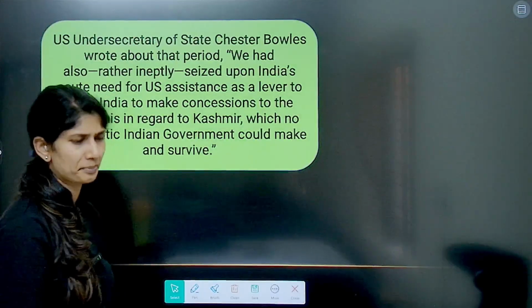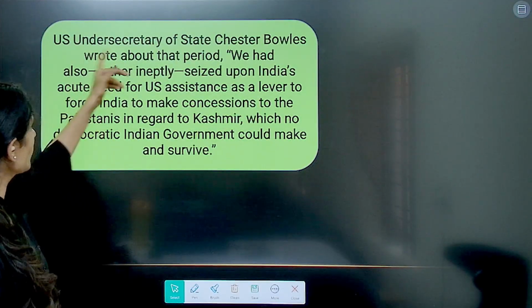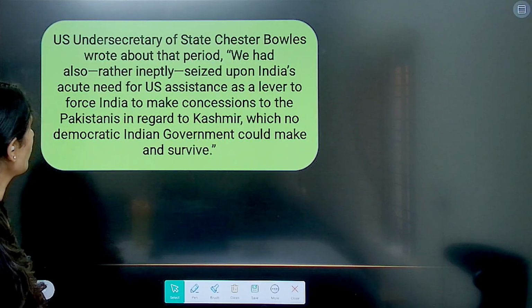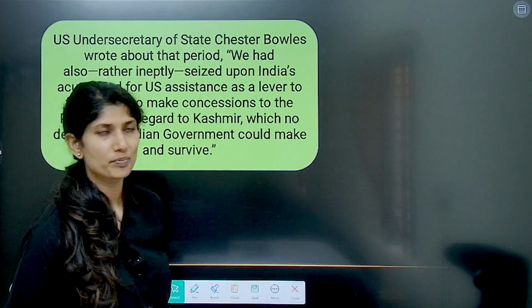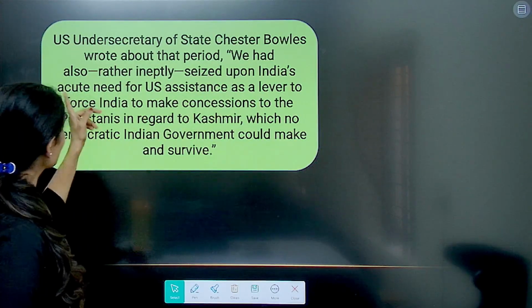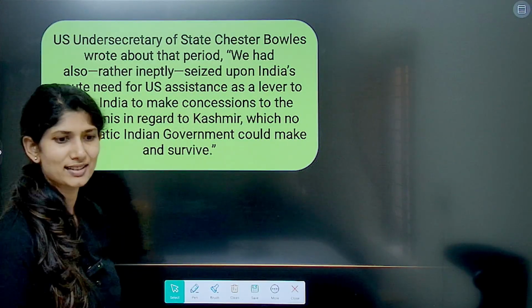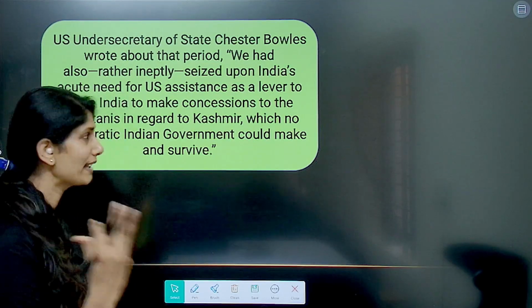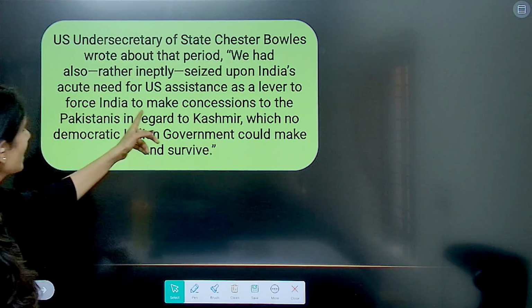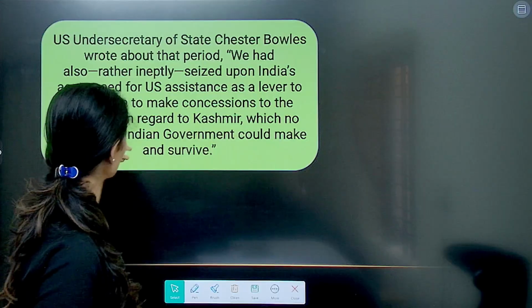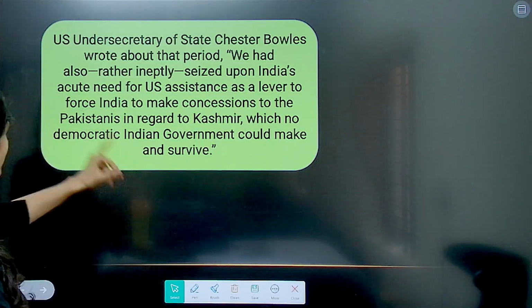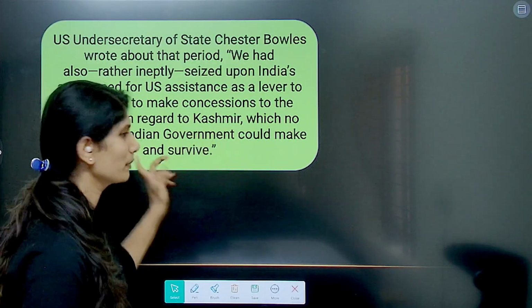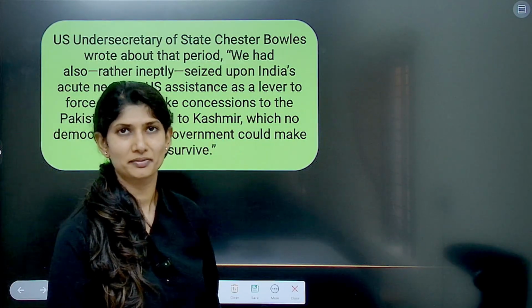Look at this. US Under Secretary of State Chester Bowles wrote about that period: We had also rather ineptly seized upon India's acute need for US assistance as a leverage to force India to make concessions to the Pakistanis in regard to Kashmir, which no democratic Indian government could make and survive.